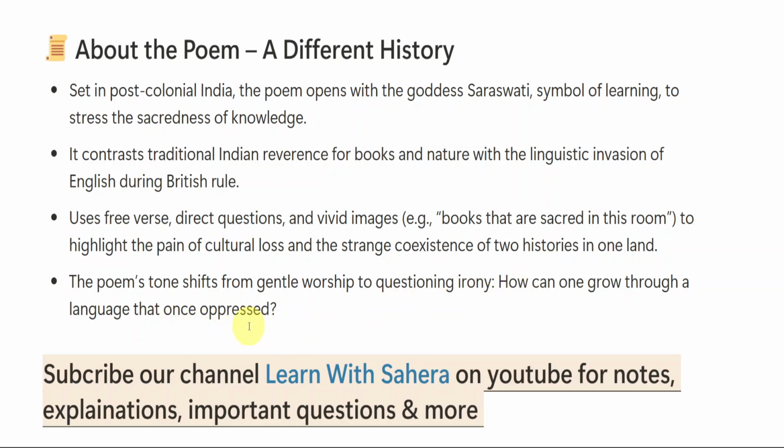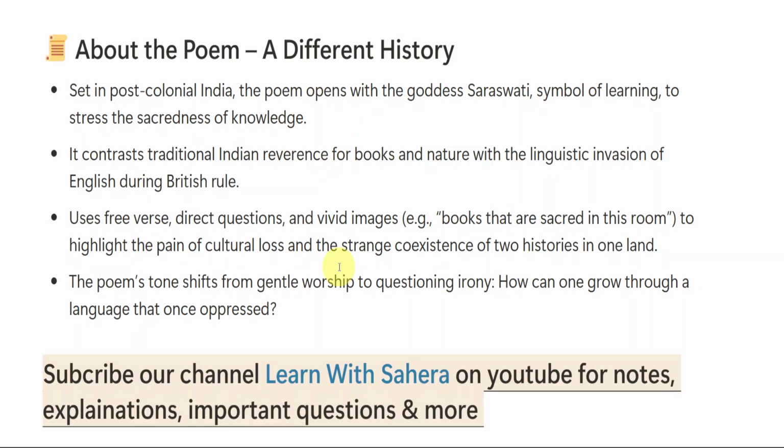So here it will be gentle worship. The poem's tone will be gentle worship, but later it will turn into questioning irony. She will be raising the question that once a language was oppressed, now that language is growing, right? In the time when the Britishers used to rule us, we used to hate the language English, right? Because the language English was like power. Britishers used to use the language English, right? So at that time English was the power, and that language was once oppressed by ourselves.